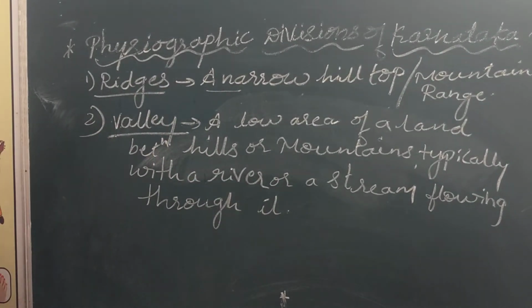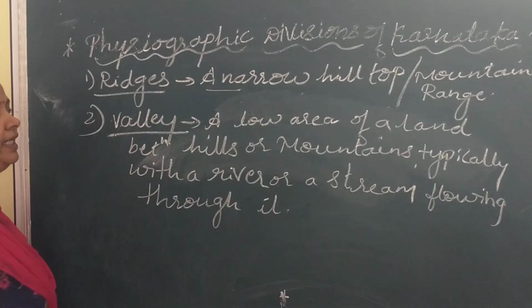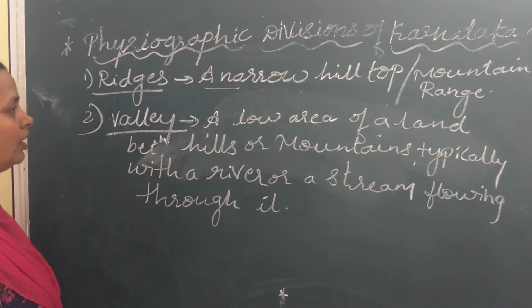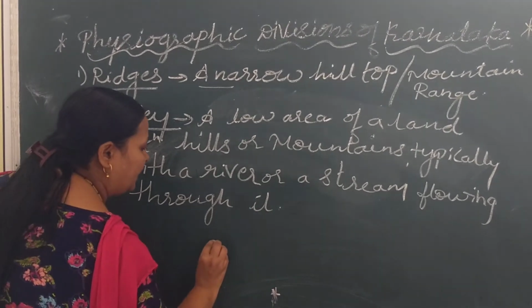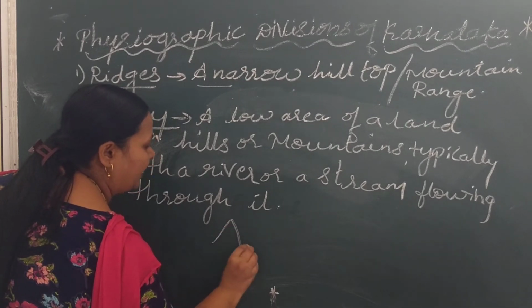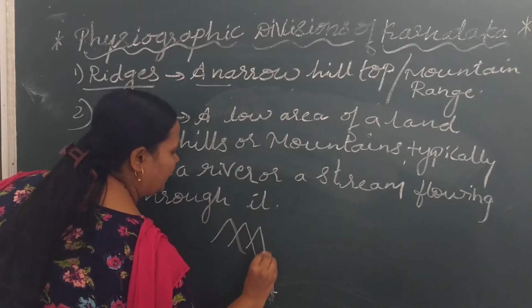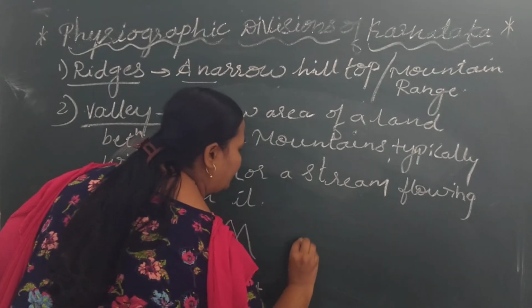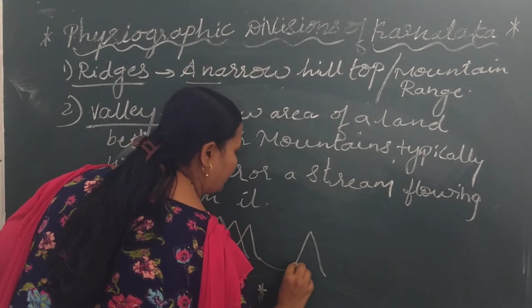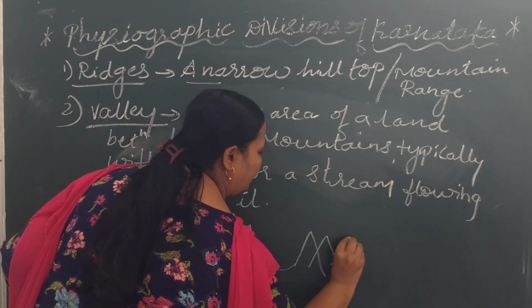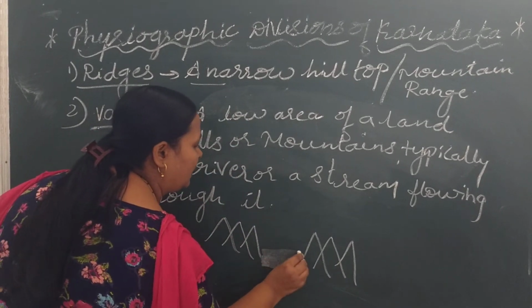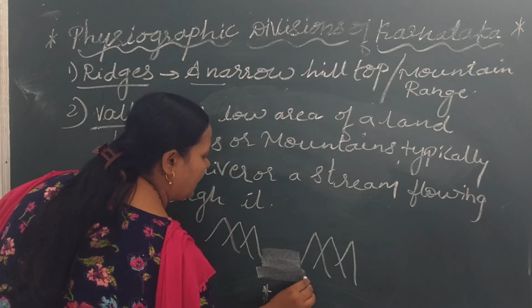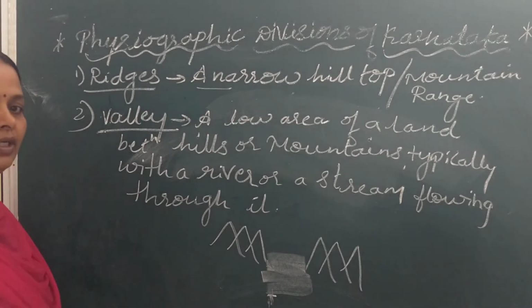Now see here, I will explain it. A valley is a low area of land between hills. Here is a hill, and here also is a hill. The land between the hills is called a valley.